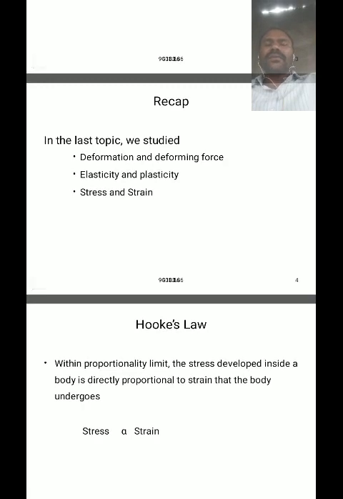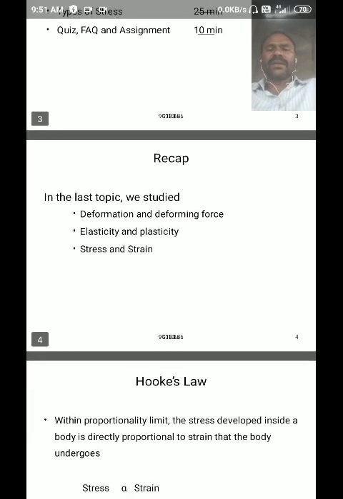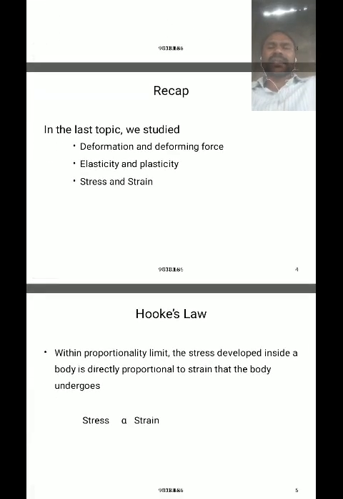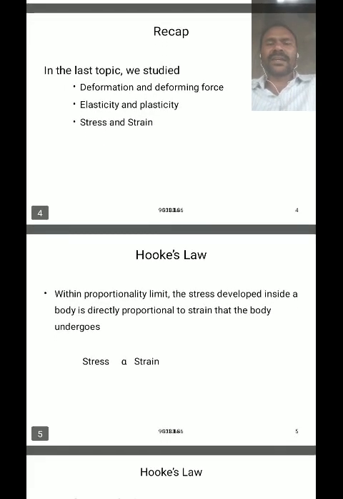The force acting per unit area is called stress. This force may be a restoring force, a deforming force, or simply a force. The force acting per unit cross-sectional area of a body is called stress. The unit of stress is newton per meter square in the SI system. In the CGS system, it is dyne per centimeter square, and pound per foot square.